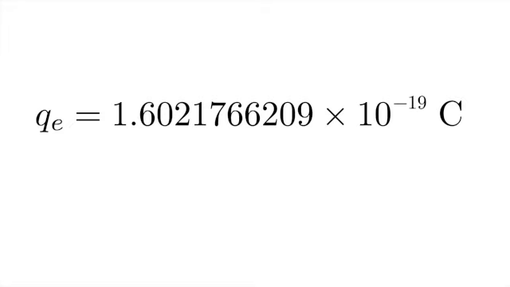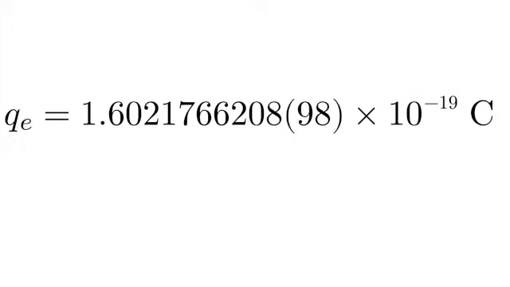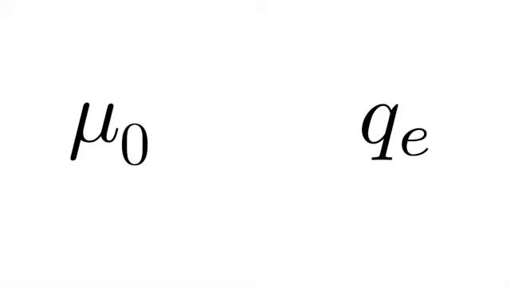So for 138 years, the elementary charge was subject to experimentation, and was determined to have a value of about 1.6021766209 times 10 to the negative 19th coulombs. Subsequent experiments would add a few more digits to this figure, which were then put in parentheses for some reason. Anyway, in 2018, the International System of Quantities decided that rather than assign an exact value to the magnetic constant and use it to derive the elementary charge, they would assign a value to the elementary charge and use it to derive the magnetic constant.